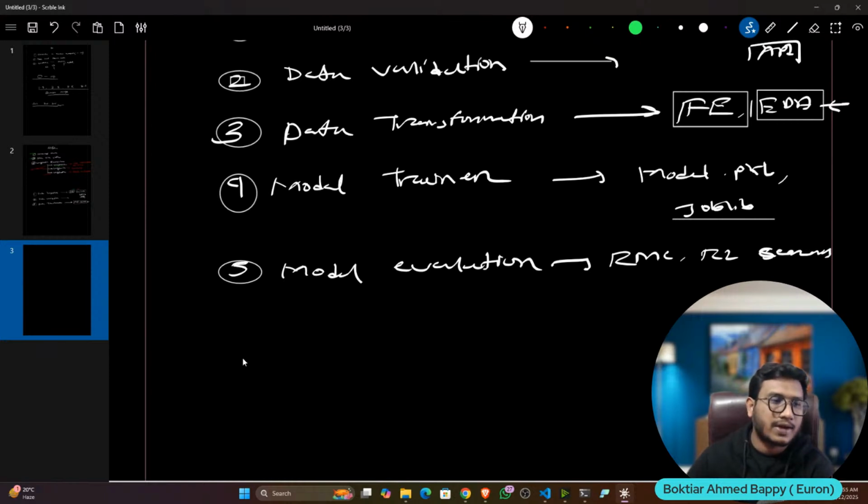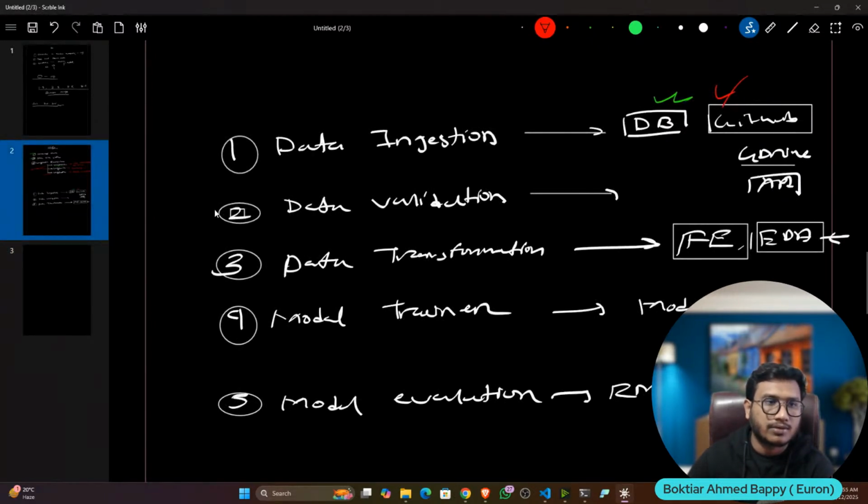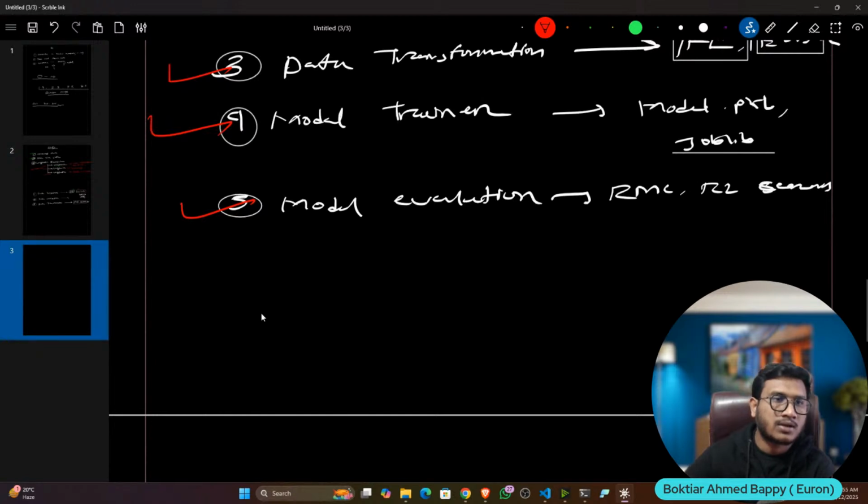So these five steps we usually follow whenever we develop any machine learning project: data ingestion, data validation, data transformation, model trainer, and model evaluation. There is another stage you can also add, let's say model pusher. If you want to push the model to the S3 bucket, you can do model pusher.